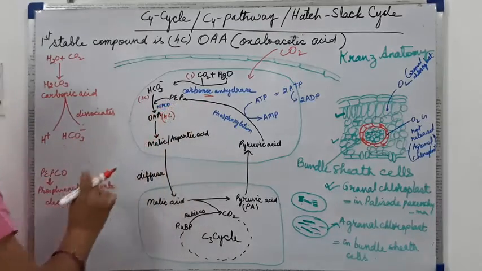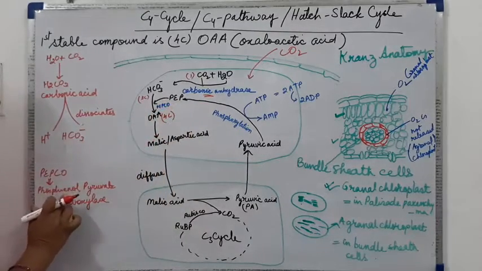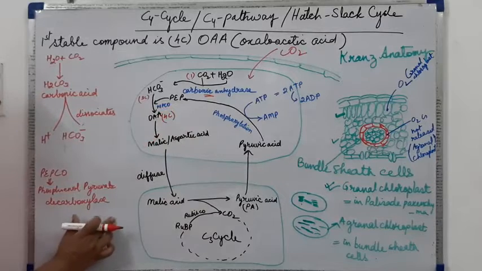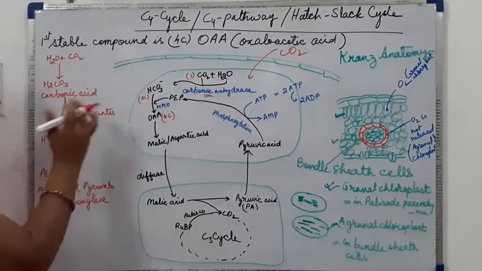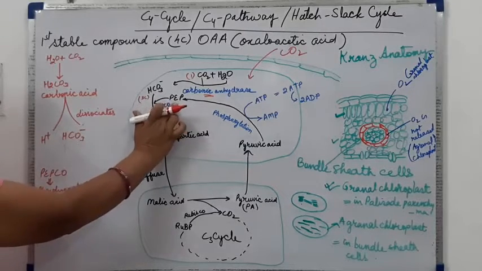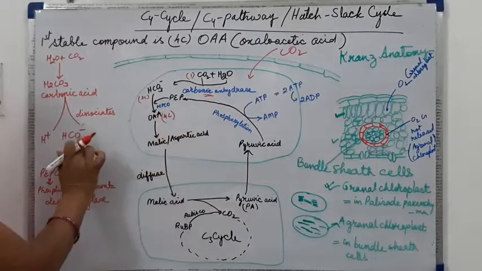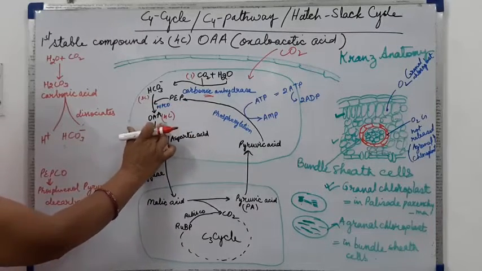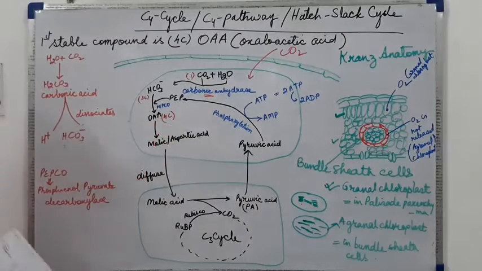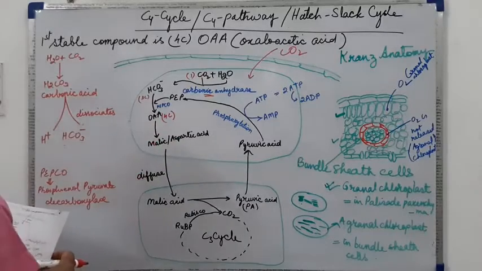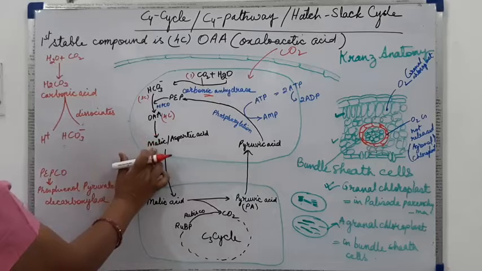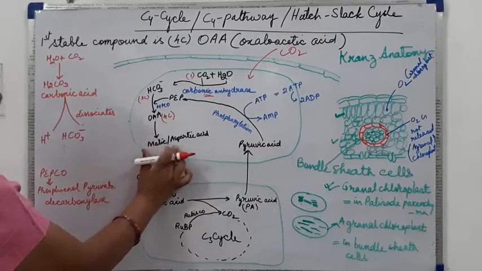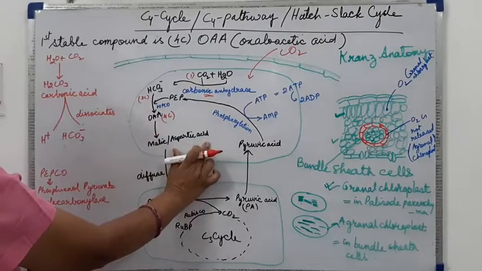The full form of PEPCO I have written as phosphoenol pyruvate carboxylase. So carbon dioxide is added, combining with PEP to form oxaloacetic acid, that is the 4-carbon compound. Now this oxaloacetic acid will get converted into malic acid or aspartic acid.